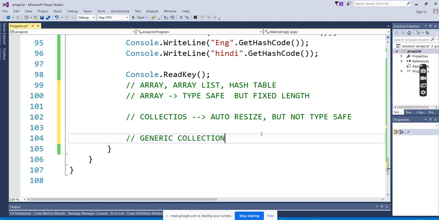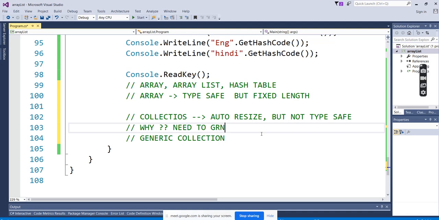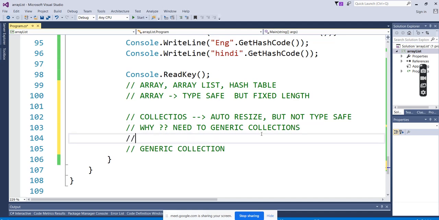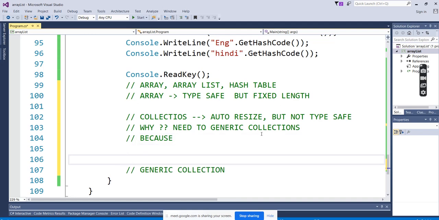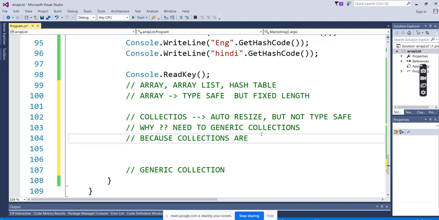Why did they need to add generic collections? What is the need for generic collections? Because collections are not type safe.